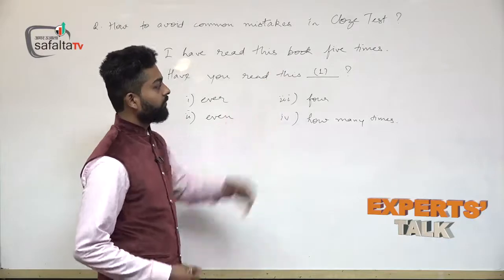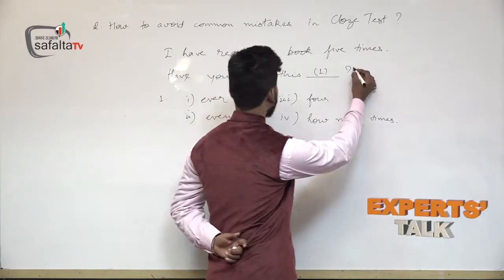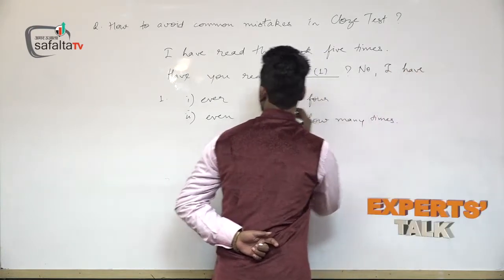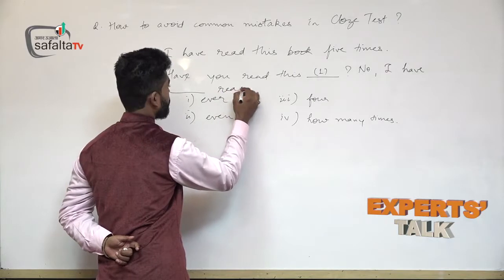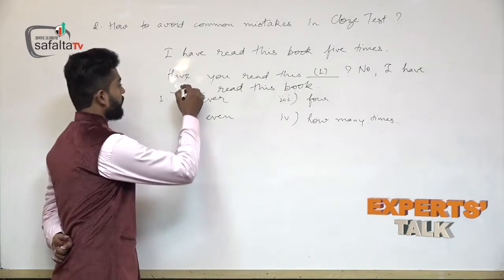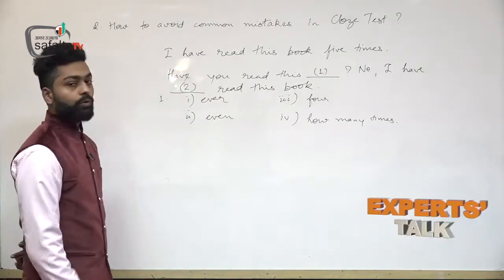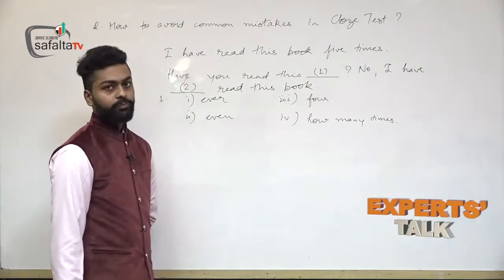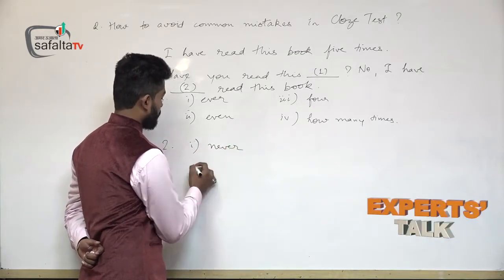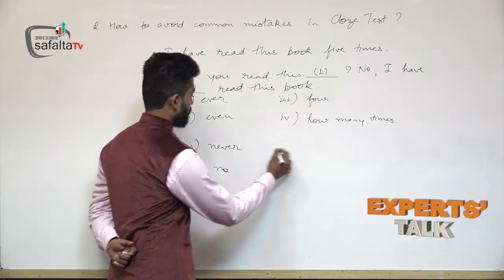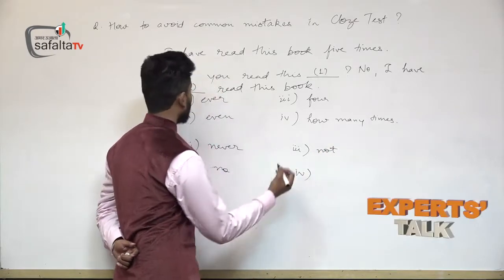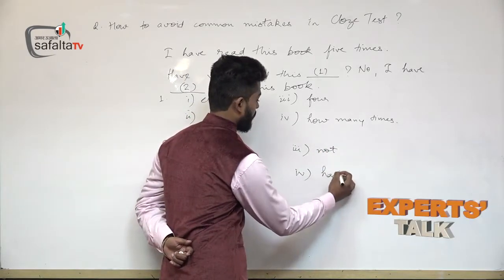So, this is the first question in which there is a fill-up and there are options. If there is a further sentence like, no, I have blank read this book. Here is the second question: no, I have dash read this book. Then there are options for this second: never, no, third one is not, and the fourth one is had not.